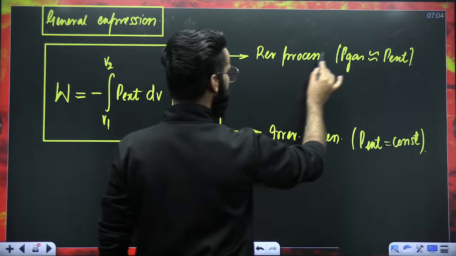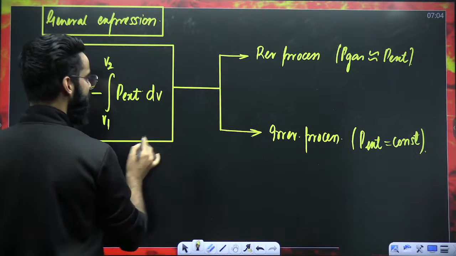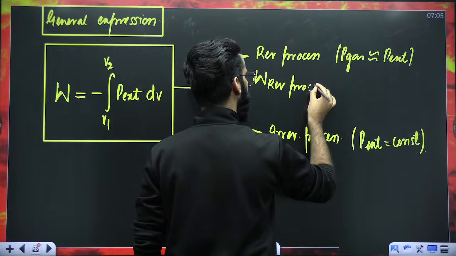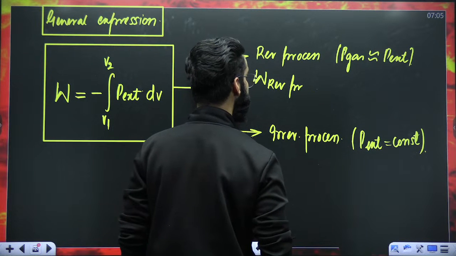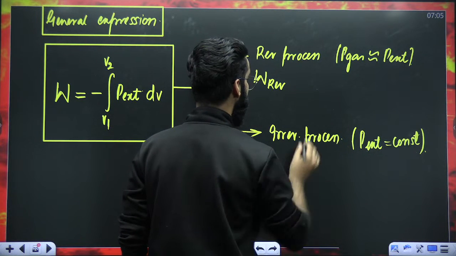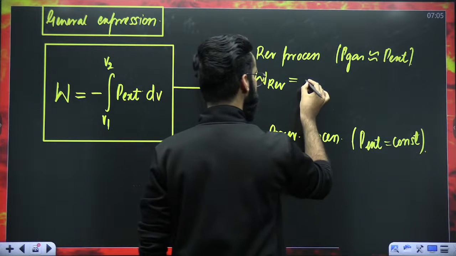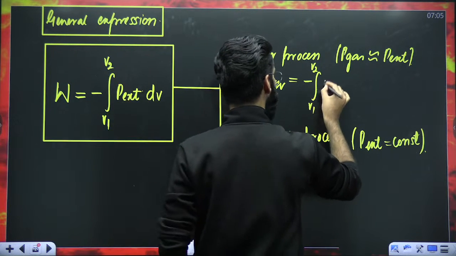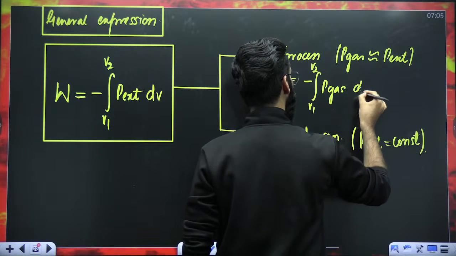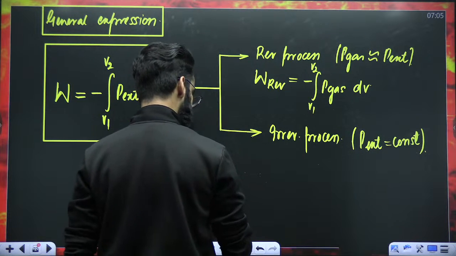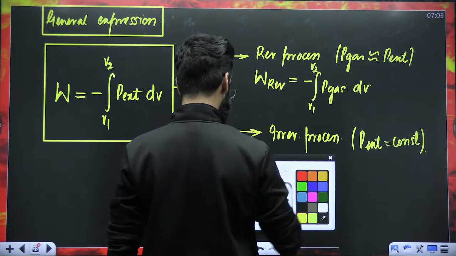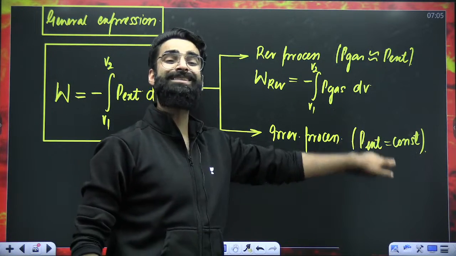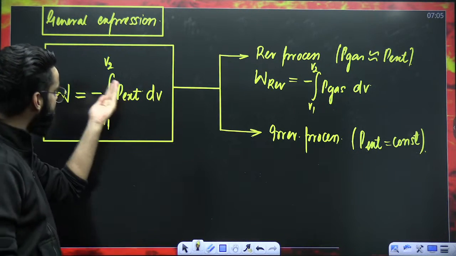Now people, if in reversible process P gas is almost equal to P external, that means when I need to calculate work done in reversible process, what is going to be the expression? Minus integral V1 to V2, instead of P external, I'll be writing P gas multiplied by dV. This is the general expression which I'll be using to calculate work in case of reversible processes. I told you in irreversible processes, P external is constant. If P external is constant, take it out of the integral.